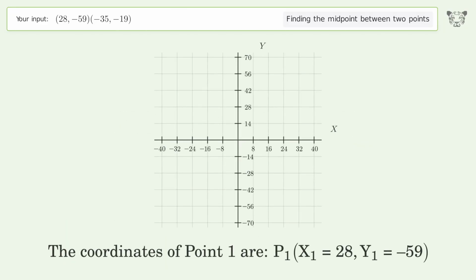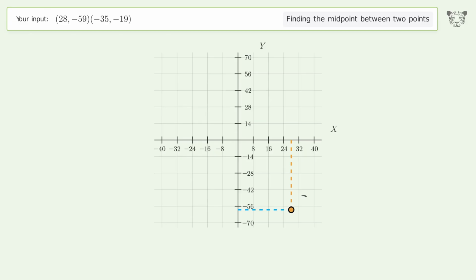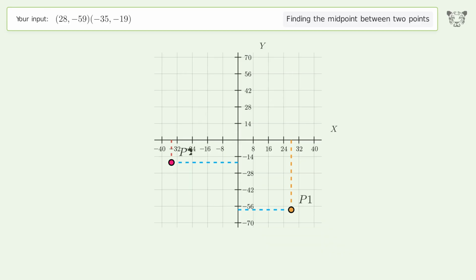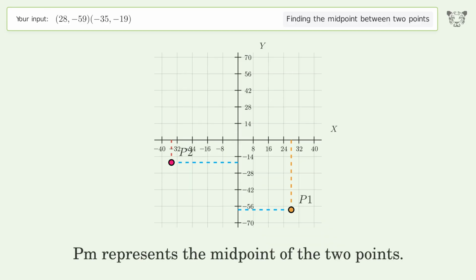The coordinates of point 1 are x1 equals 28, y1 equals -59. The coordinates of point 2 are x2 equals -35, y2 equals -19. PM represents the midpoint of the 2 points.